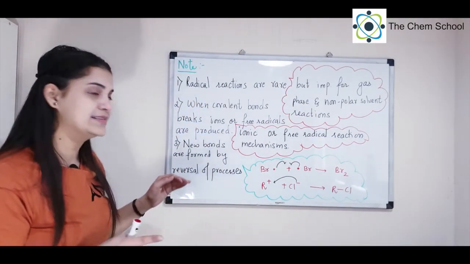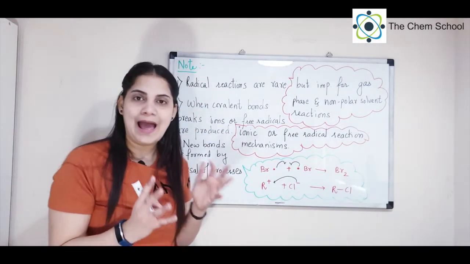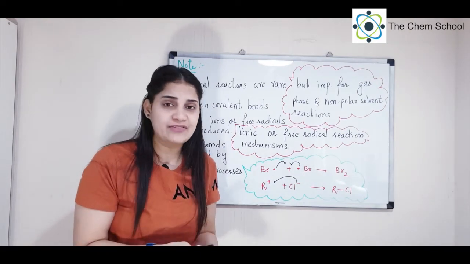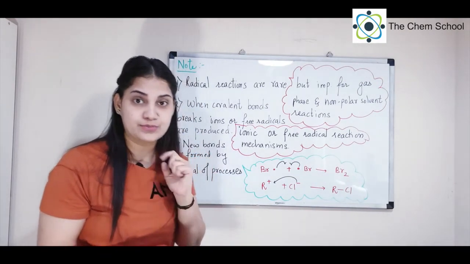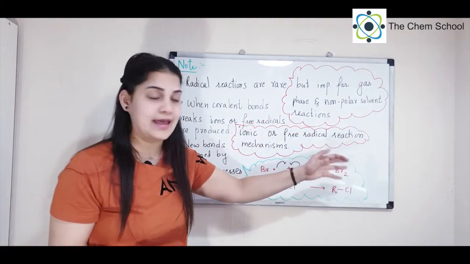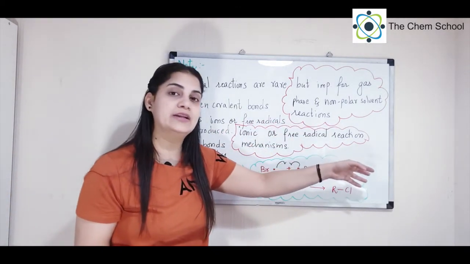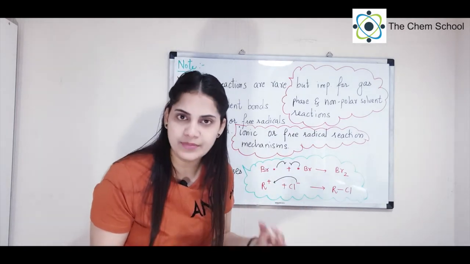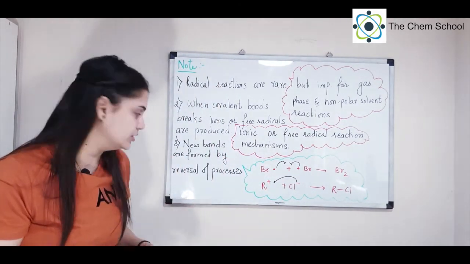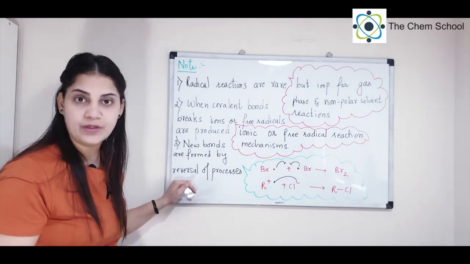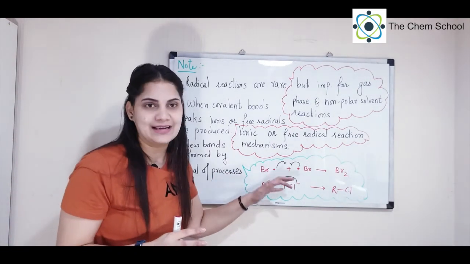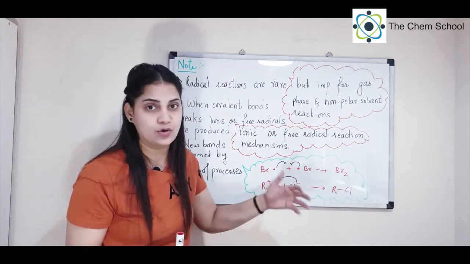The next thing, we know that covalent bonds, when they break, will give you ions or free radicals, thus giving rise to two types of organic mechanisms: the ionic reaction mechanism, or the free radical reaction mechanism. The last one, how are new bonds formed? The new bonds are formed by reversal of these processes, and that will definitely depend upon the stability of these intermediates, that is the radicals or the cations or anions.